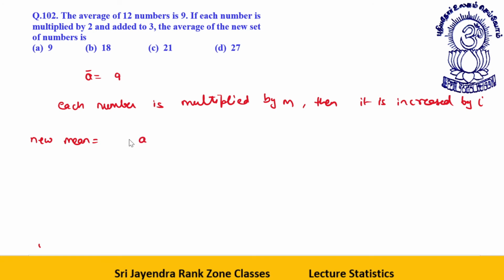The new mean will be m into a bar plus I. What is m? Each number is multiplied by 2, and added to 3, so I is 3. So let's put the values: 2 into 9 plus 3, that is 18 plus 3 or 21. I hope this is clear to everyone. Okay, let's proceed ahead.